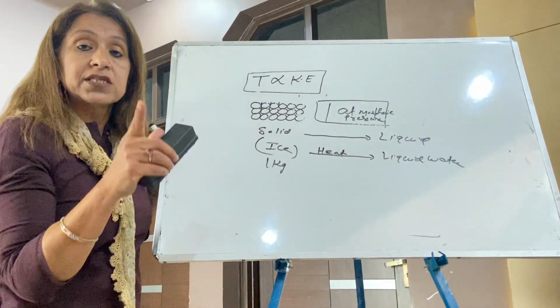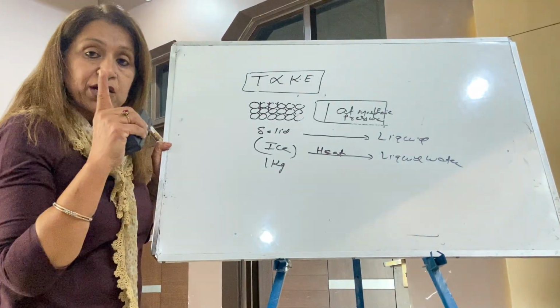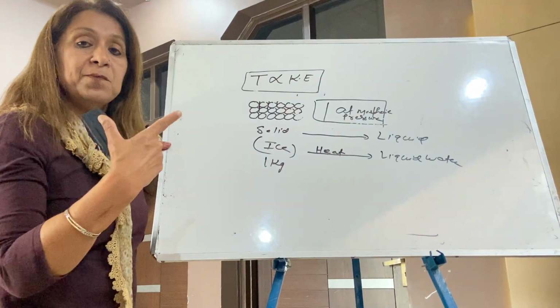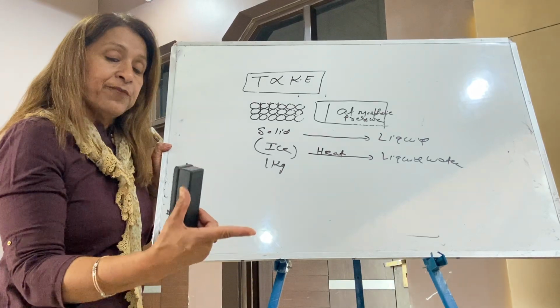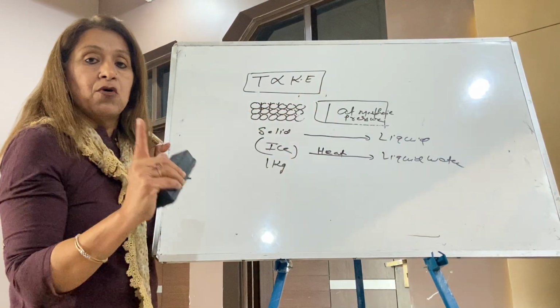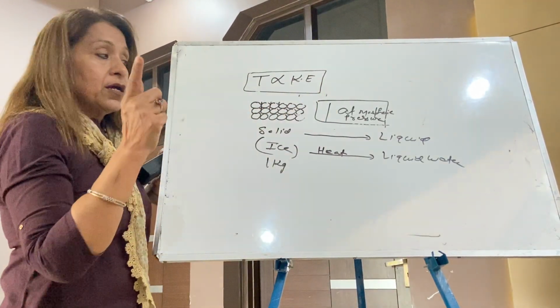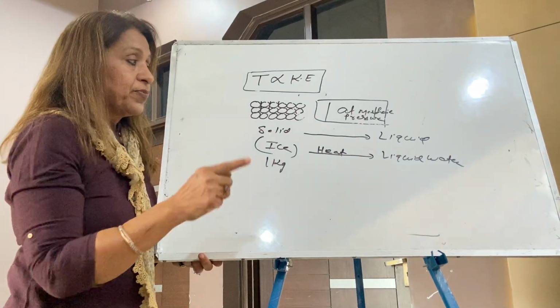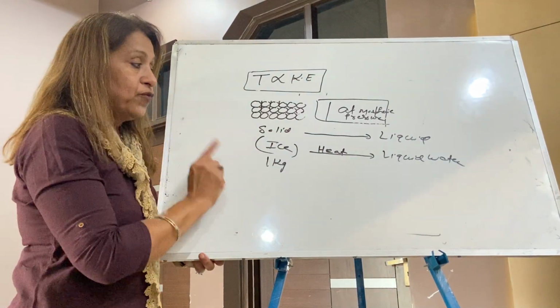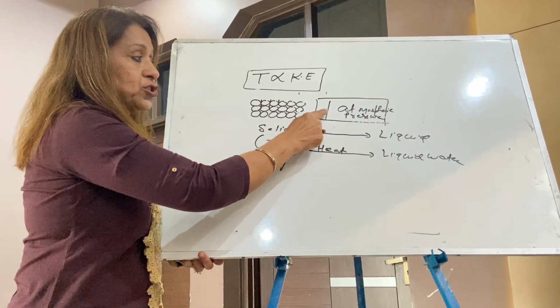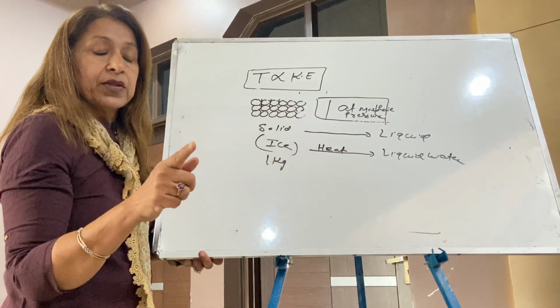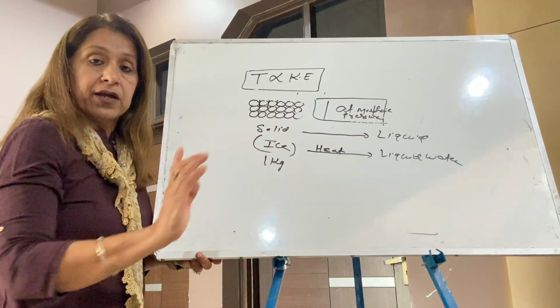Melting point is the temperature at which solid starts melting, but the pressure is 1 atmosphere. Again listen, the temperature at which solid starts melting, pressure is 1 atmosphere.